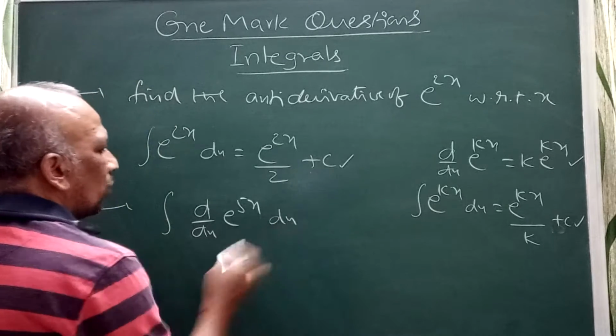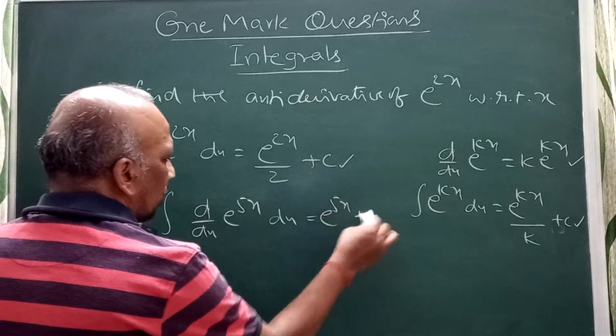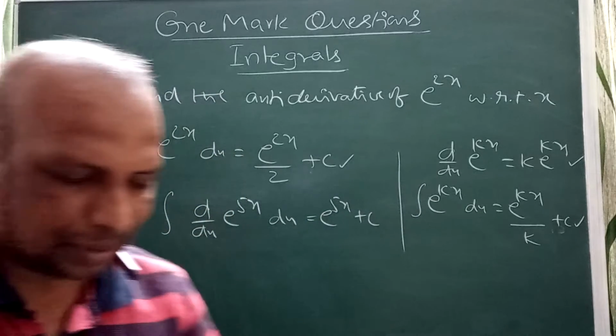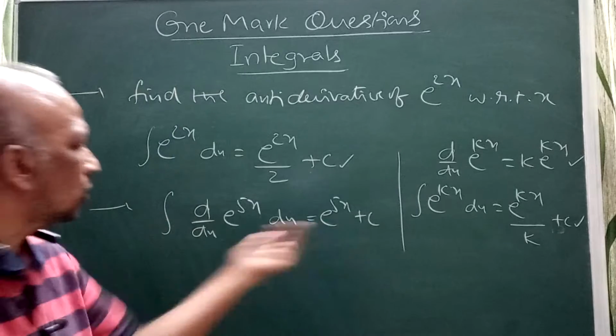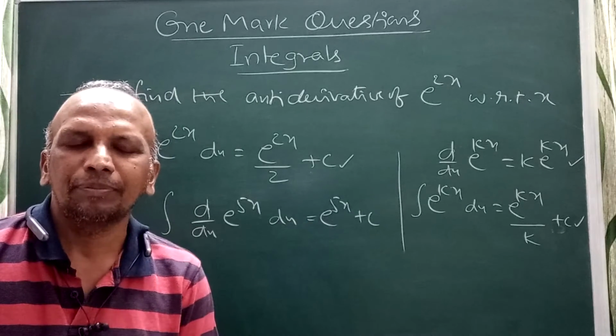They are given this one. You can see, your answer is, the derivative will get cancelled. I can write e power 5x plus c. This is your answer, the integral with a constant. I can write d by dx of this, e power 5x plus c.